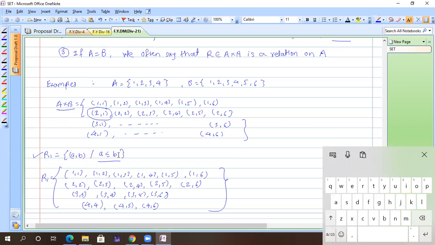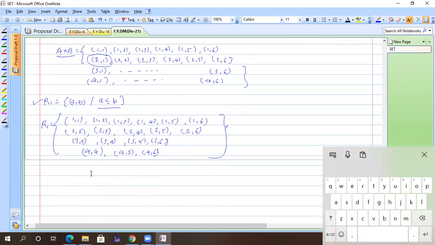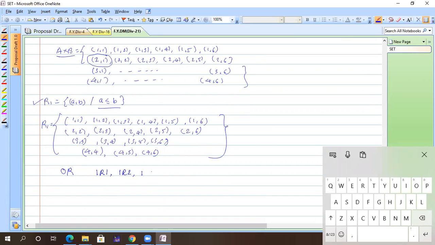Okay, clean and clear, everyone. So a relation is always written in a curly bracket having ordered pairs in that way. So you can see I have written a curly bracket and we have those elements, whether each is part of that relation or not. Sometimes you can write 1 is related to 1, then 1 is related to 2, like that, or 1 is related to 3 when it is a part of R1.